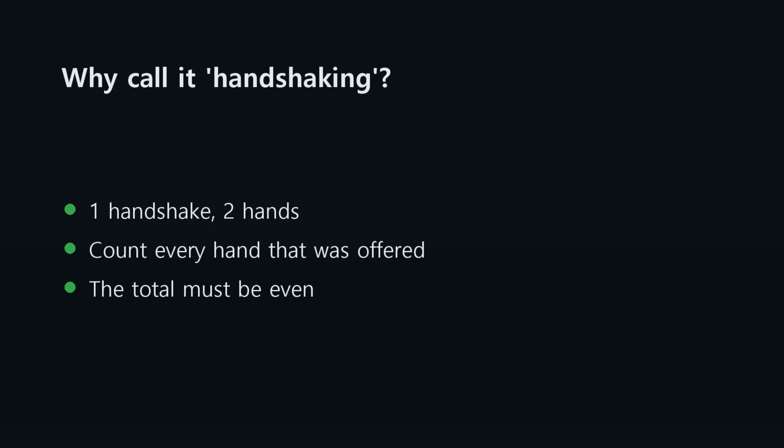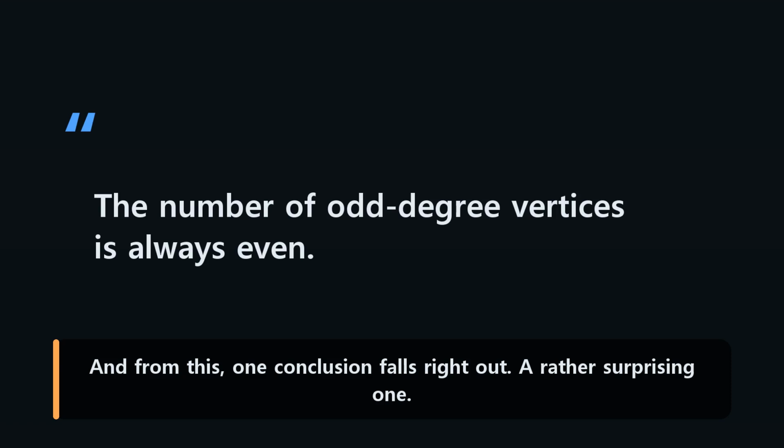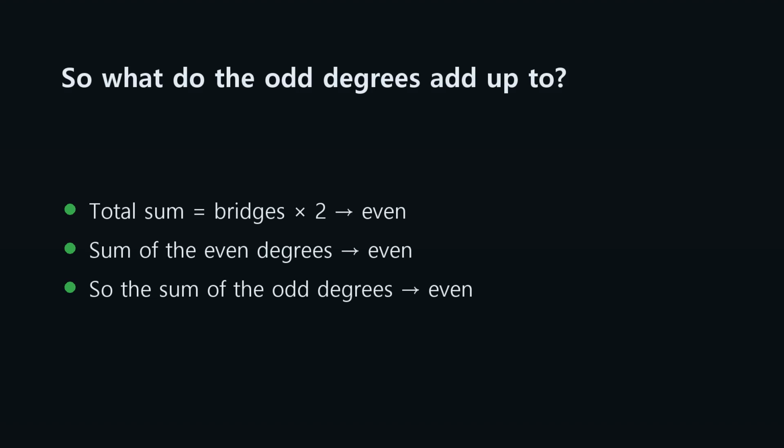A handshake always takes 2 people. So if you count every hand that was offered, the total is always even. And from this, one conclusion falls right out. A rather surprising one. The total of all degrees is even.